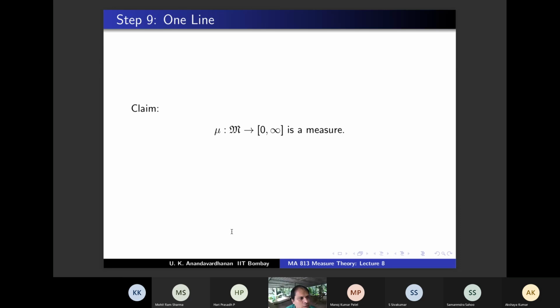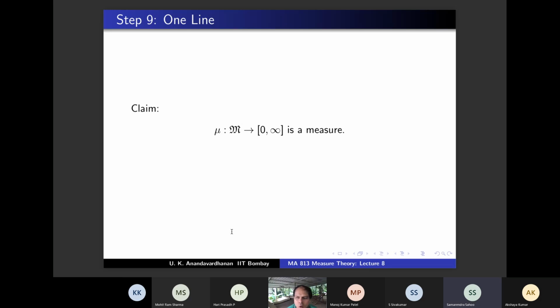If mu of E is infinite, anyway, we are done, because you know that mu of E is less than or equal to the summation of mu of E_i from step 1. So if the left hand side is infinite, then it has to be an equality. Infinity less than or equal to something means infinity equal to infinity only. So I don't have to worry whether mu of E_i is finite or infinite right now. If mu of E is infinite, then we are done. Therefore, assume that mu of E is finite.